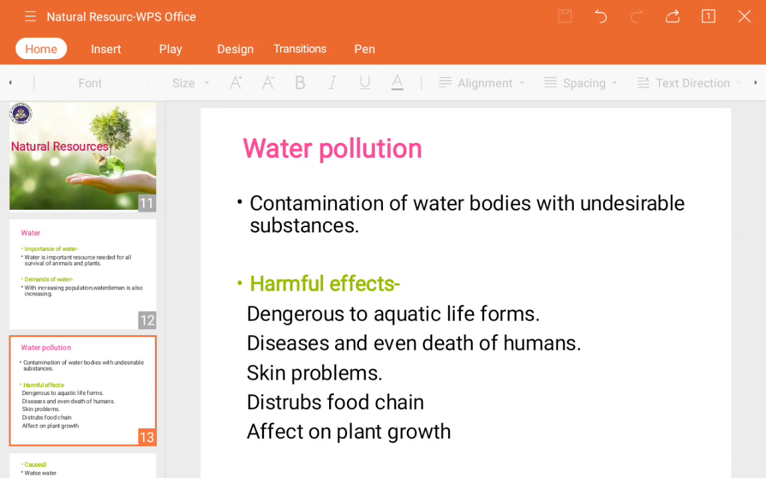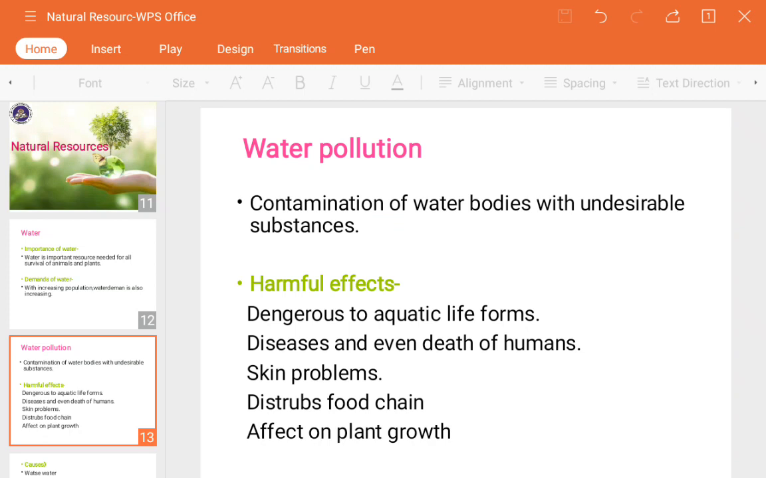Next is the effect on plant growth. Obviously, we have just said that water bodies contain undesirable substances. If we provide such water to our plants, the pollutants will get mixed up with the soil. And the water, which contains harmful chemicals, will be consumed by the plants.